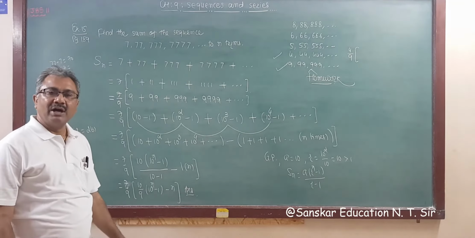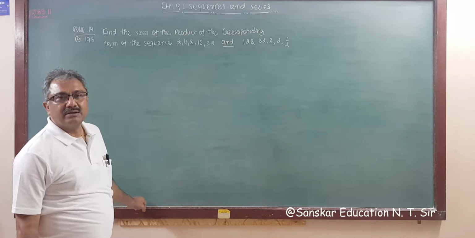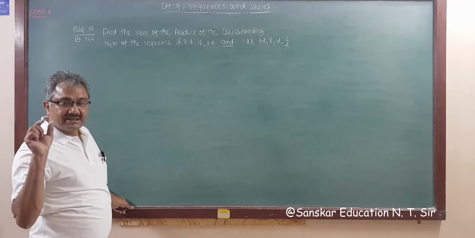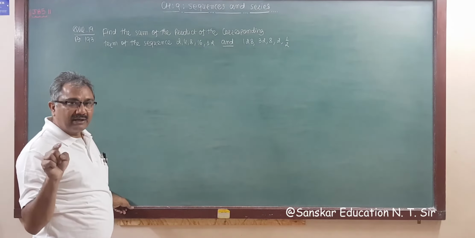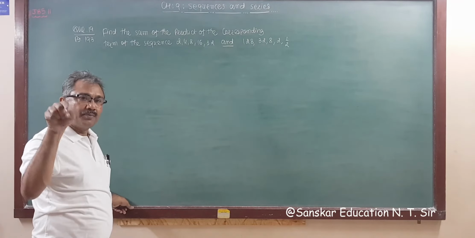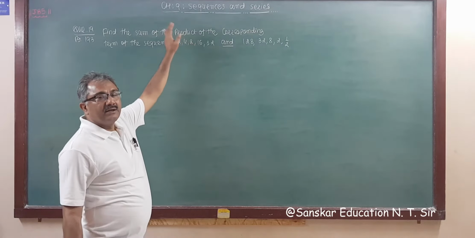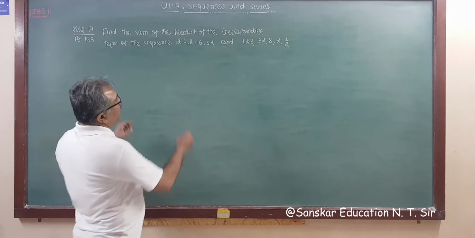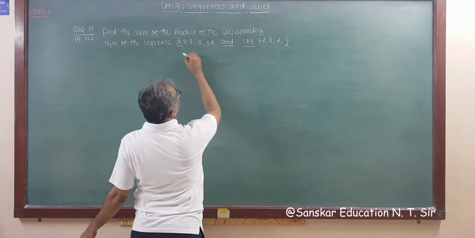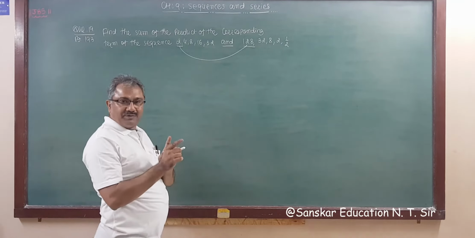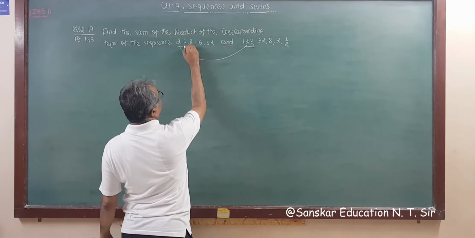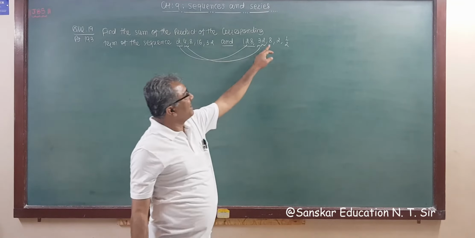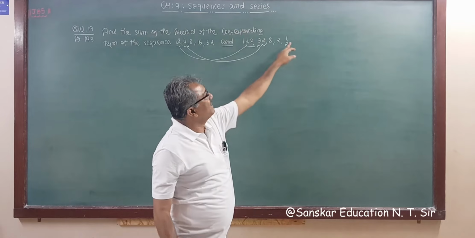These 5 questions I am giving you for practice. The next question is question number 19, page 193. Find the sum of the product. First we take the product, then the sum of the product. Corresponding term means the first term of the first sequence, 2, we multiply with 128, the first term of the second sequence. The second term is 4, we multiply 4 with 32, and so on, 8 with 8, 16 with 2 and 32 with 1/2.